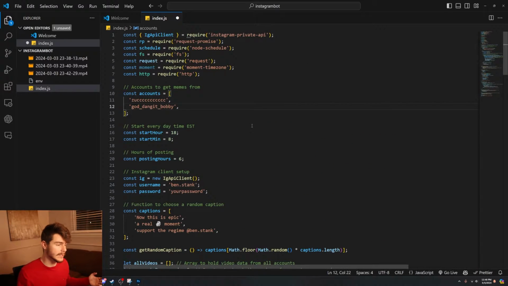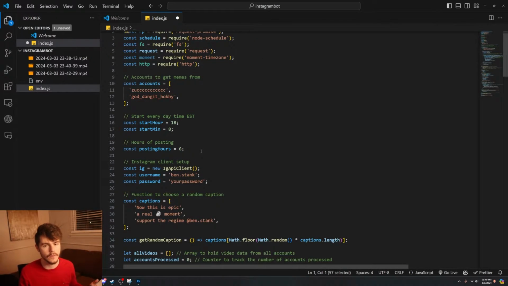We're basically going to be taking advantage of the Instagram private API to post pictures and videos to Instagram automatically through JavaScript. You don't have to have access to any OAuth credentials or anything like that. All you have to do is run a simple command in JavaScript and it will post a picture or video to our Instagram profile. And this is where the entire idea for this bot kind of came from, was using this API client right here.